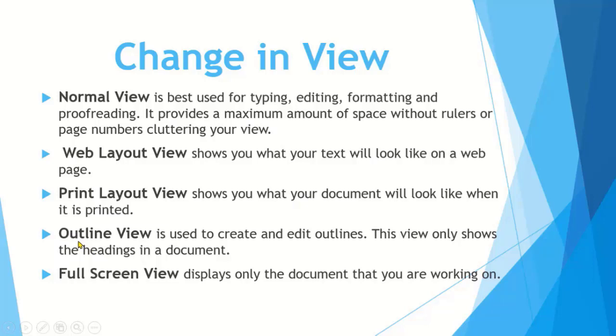Fourth one is outline view. Outline view is used to create and edit outlines, and this view will only show headings in a document. Last, or fifth button, is for full screen view, and this full screen view displays only the document that you are working on. And students, whenever you turn on this full screen view button, you can see that all the other buttons of the Microsoft Word screen disappear and only one button appears that is used to close this full screen view.